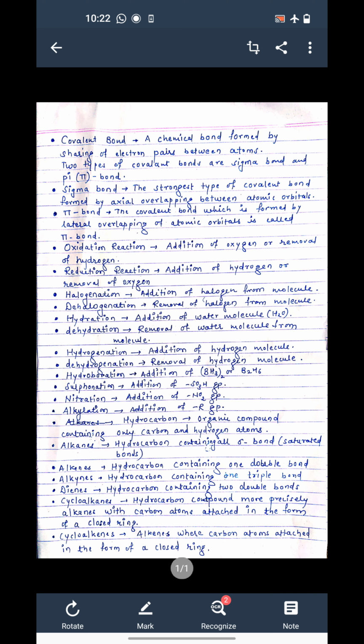In the next class we will start unit number 1, that is structure and bonding.